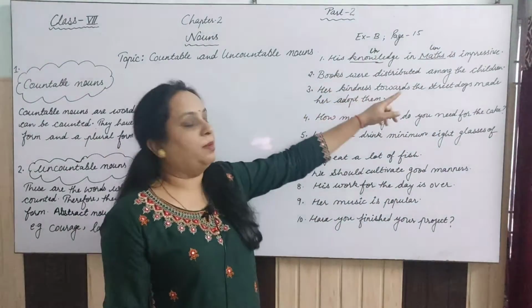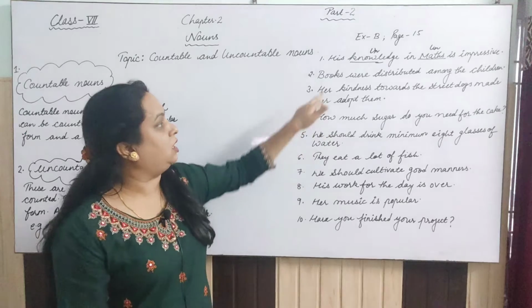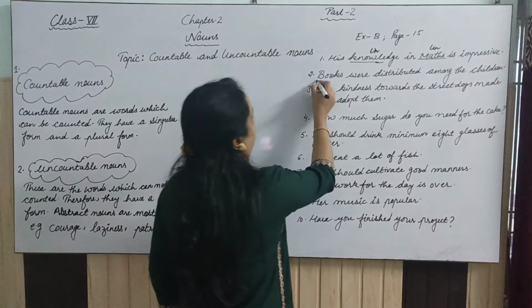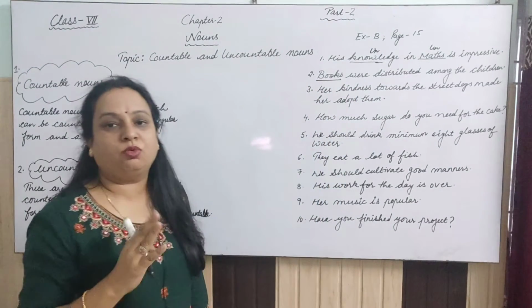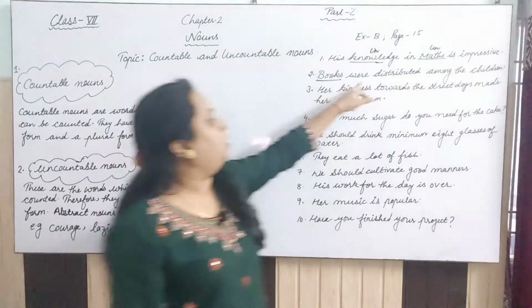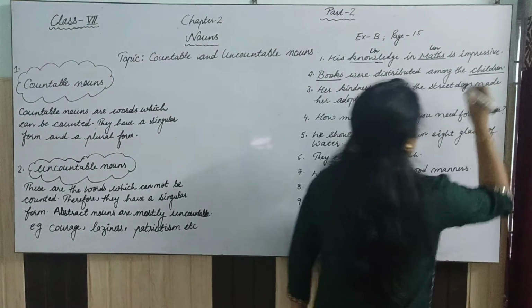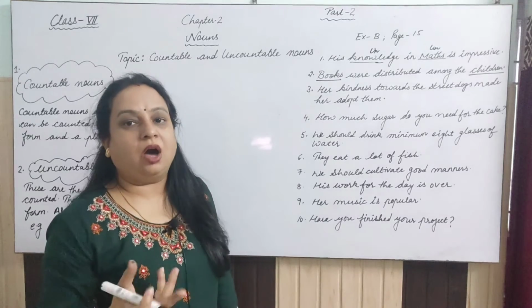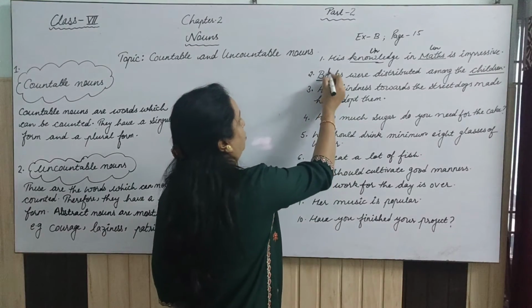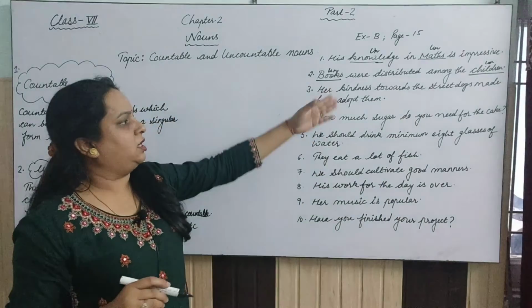Books were distributed among the children. Here you have to get the nouns. In the previous video we learned that nouns are the names of things, places, persons, etc. So the books, we can count books: one book, two books, three books, four books. How many books? Were distributed among the children, and the second one is children. Here also you can frame the question with how many children, right? So both of the nouns used here, books and children, are countable nouns. And we do not have any other noun here.